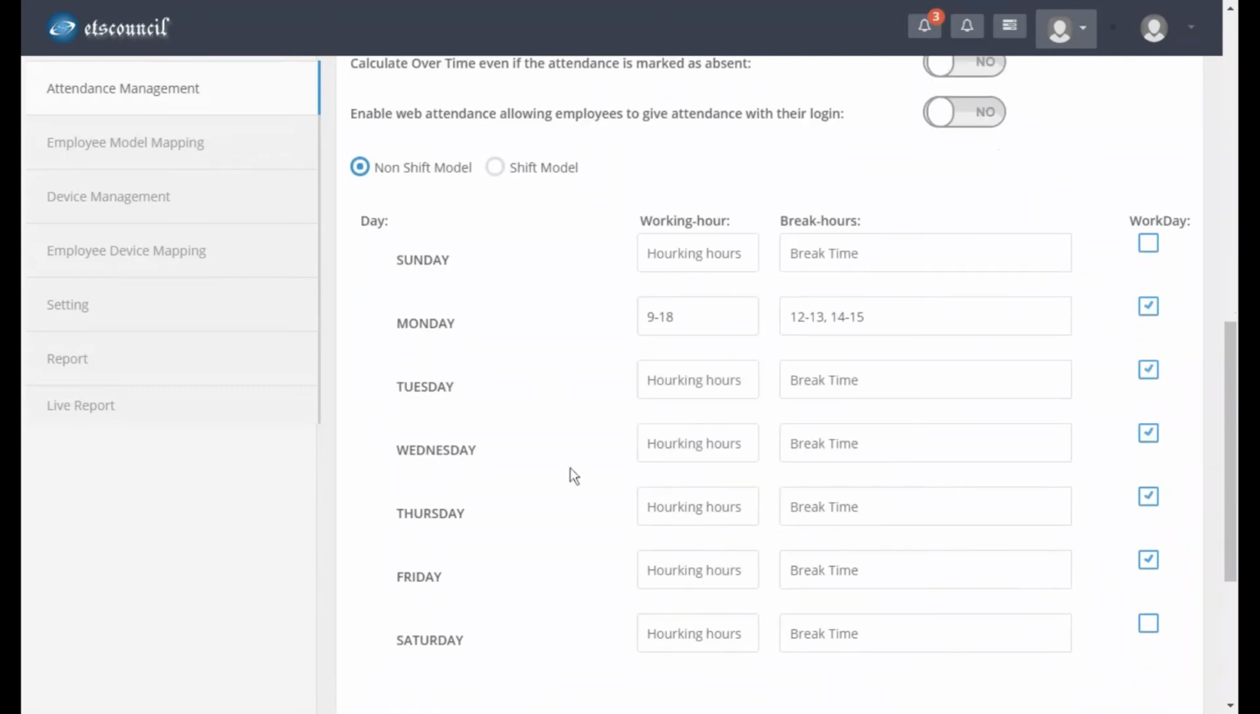Alright, so this is what the attendance setup is at present. Shift is not being discussed here. Only non-shift has been discussed.